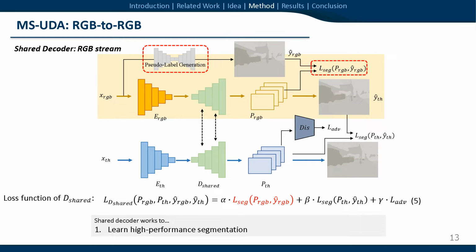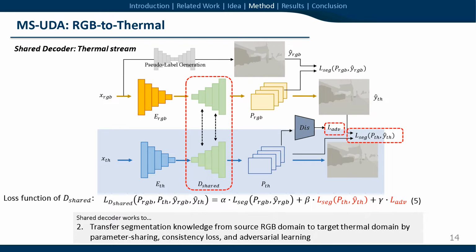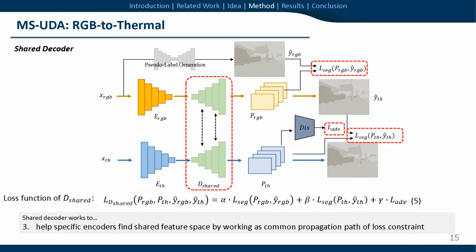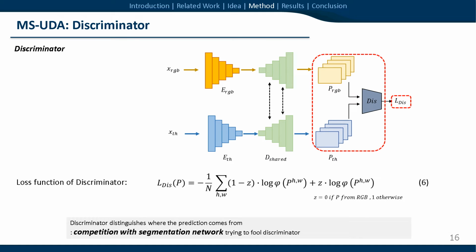The shared decoder for the RGB stream learns high-performance segmentation. For the thermal stream, it mimics the source domain using parameter sharing, consistency loss, and adversarial learning. Also, the shared decoder helps the sensor-specific encoders find a shared feature space by working as common propagation paths of loss constraints. The discriminator distinguishes whether its input, here the prediction result, is from the RGB stream or the thermal stream. The discriminator competes with the segmentation network, and this helps the thermal stream mimic the RGB stream.